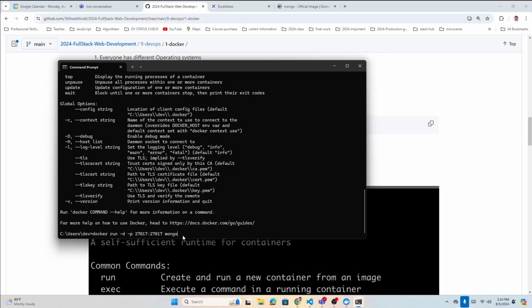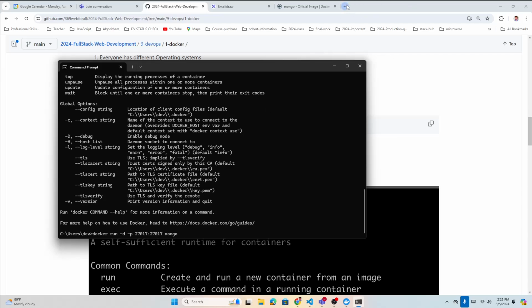In the local environment, we used to use localhost and then the port, 27017 for Mongo. So we're saying, when I need to redirect from my local computer to the container, this will be the local computer port and this will be the container port. That's how it's going to work.